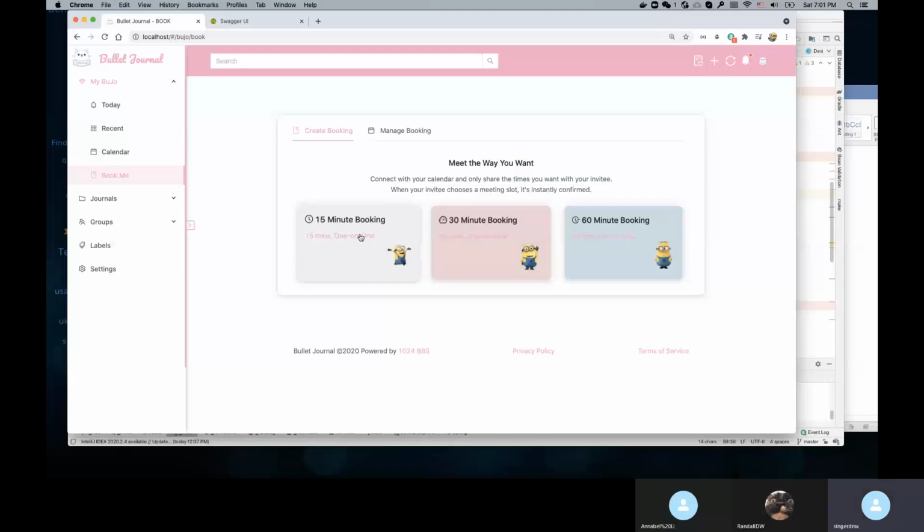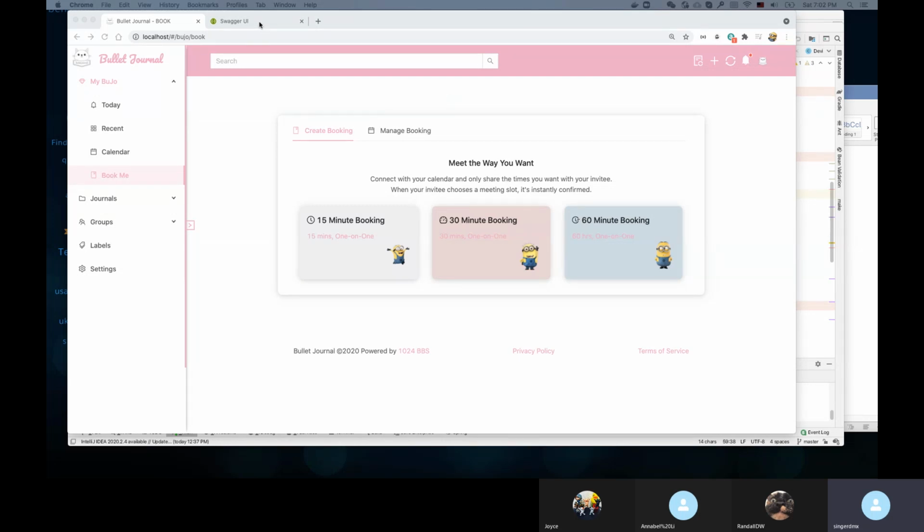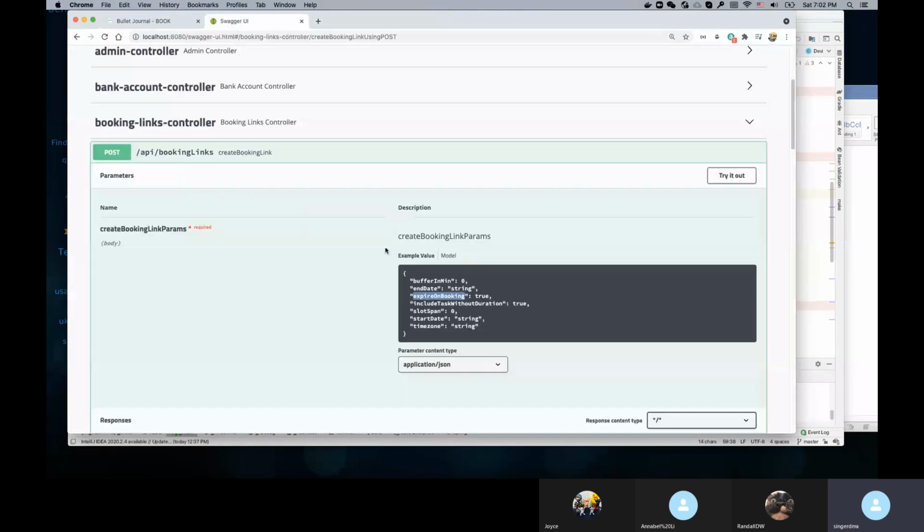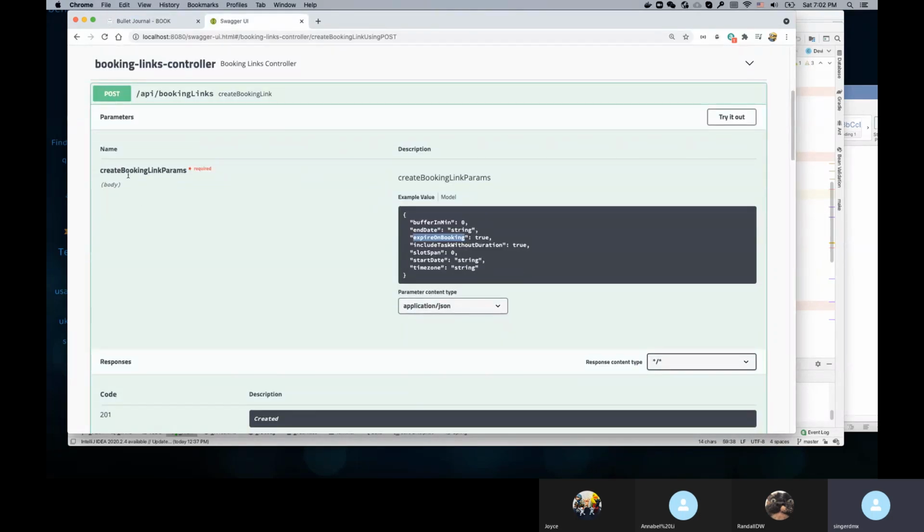Basically, which is good. So when they click on this, the process is that we plan to add another button so the user can specify, like, 45 minutes or 2 hours, if they want to change it. But when they click on it, it's a call to us to create booking links.